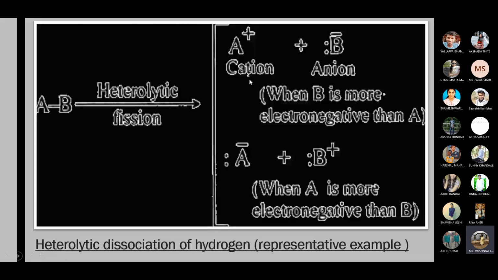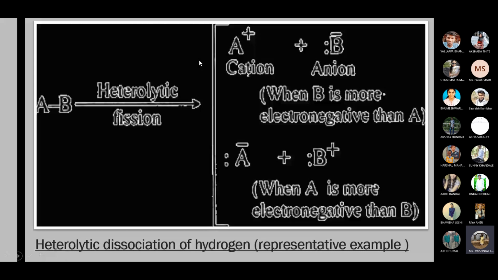First one is A plus, which is a cation, electron deficient, plus B minus, which is an anion, when B is more electronegative than A. For example, HCl: hydrogen H plus and Cl minus, where chlorine is more electronegative and will act as an anion, and the cation is H plus, hydrogen, which is electropositive.